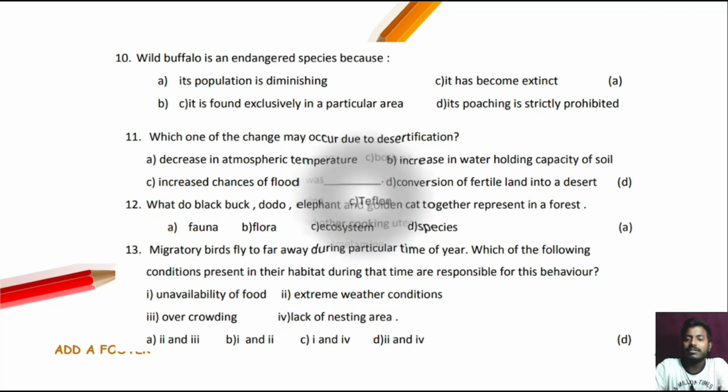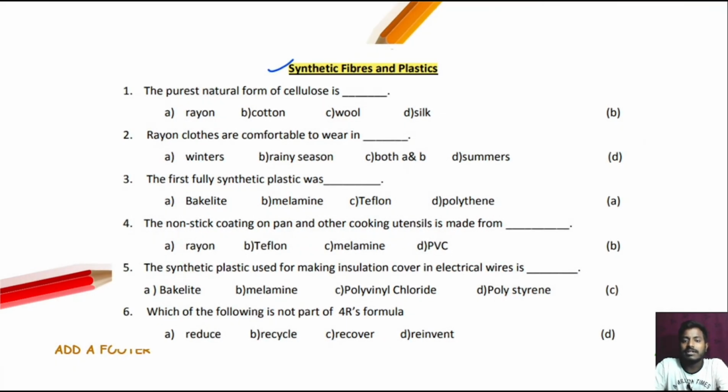Okay. Next chapter, that is synthetic fiber and plastics. The purest natural form of cellulose is dash. Option B, that is cotton. Rayon clothes are comfortable to wear in dash. Wear in winter. Then rainy season. Then both A and B. Then summer. So correct answer is option number D, that is summer. The first fully synthesized plastic is dash. That is option number A, bakelite.